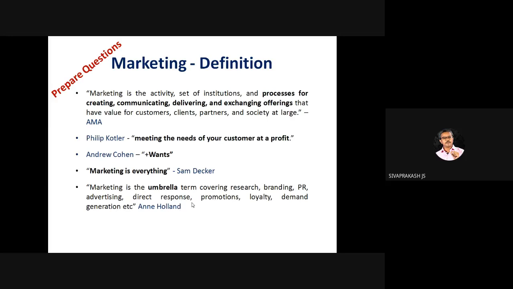So here I have given 5 definitions. One is the American Marketing Association, which says marketing is the activity, set of institutions and processes for creating, communicating, delivering and exchanging offerings that have a value for customers, clients, partners and society at large. This is what the American Marketing Association has given as a standard definition in the Philip Kotler textbook.